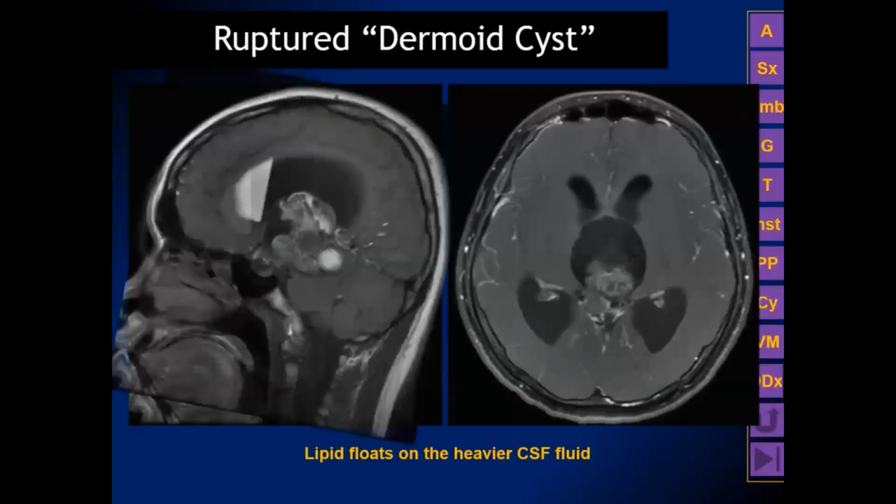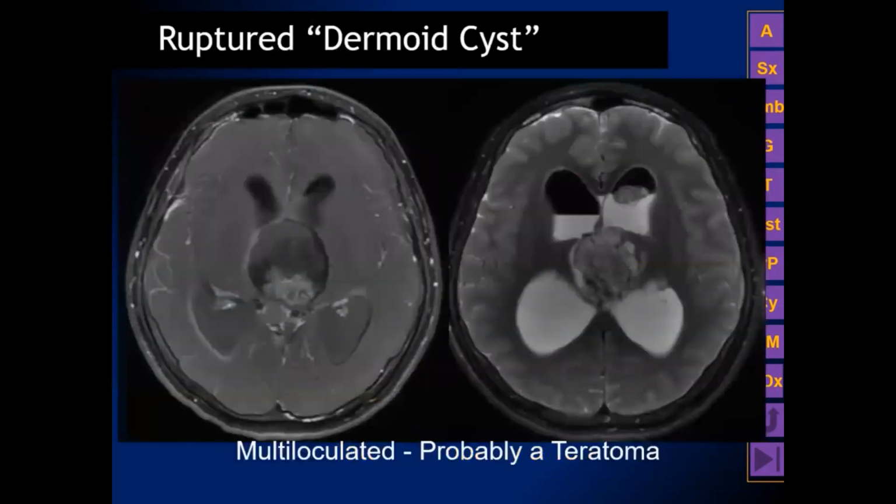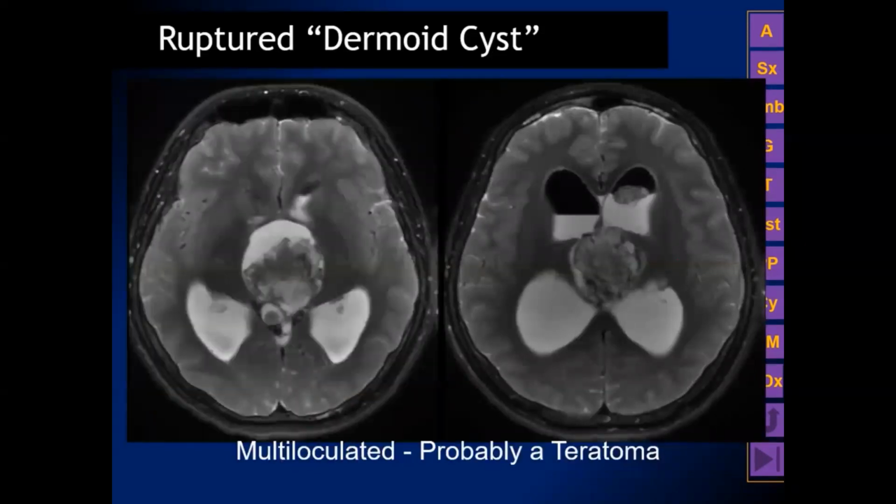If we look at the sagittal image, we want to remember that the patient was lying supine as the scan was done. And again, we can see that the supernatant with the T1 shortening is the lipid material with the fat fluid level at the interface with the CSF remaining within the lateral ventricle. So again, we have a centrally located third ventricle and quadrigeminal plate cistern multiloculated heterogeneous mass, most likely representing a teratoma and not a dermoid. And we can also see here, again, a hairball floating at the interface between the supernatant lipid material and the CSF.